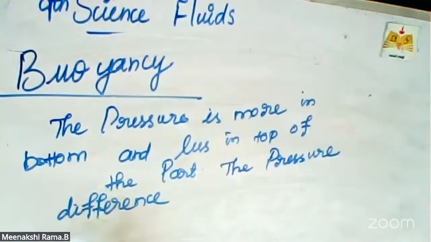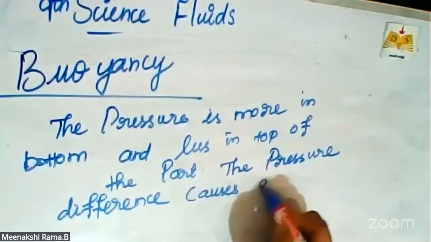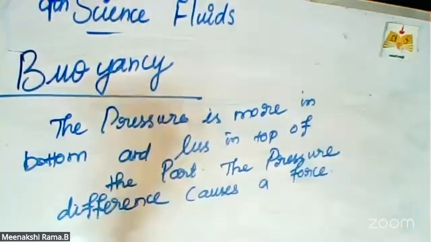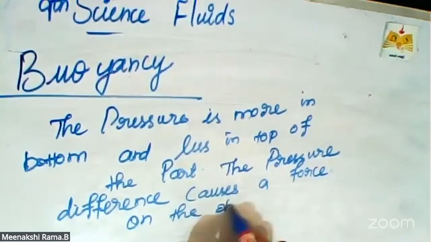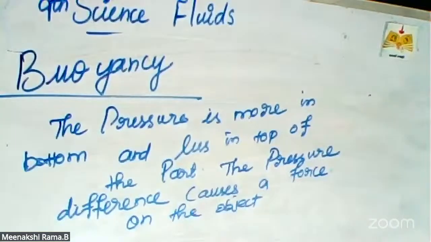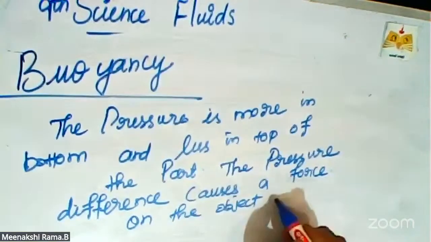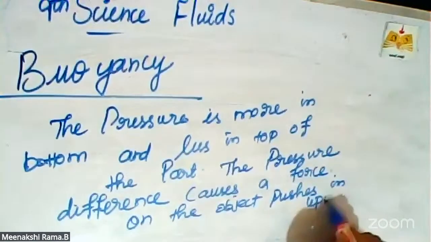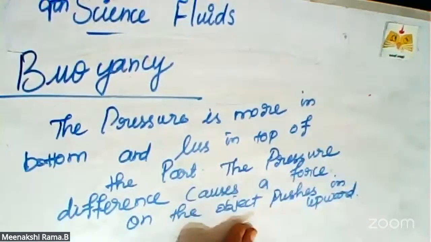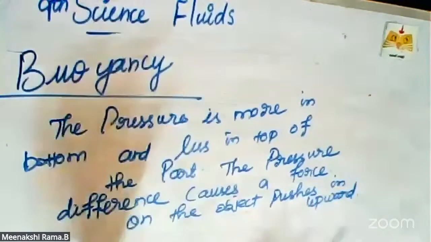The pressure difference causes a force on the object and pushes it in the upward direction. This kind of force is called buoyant force.